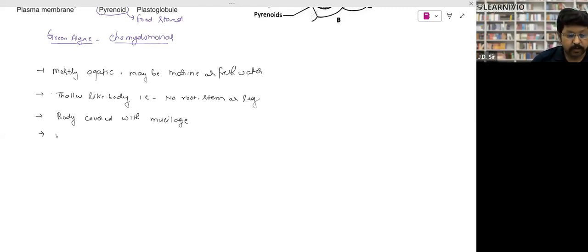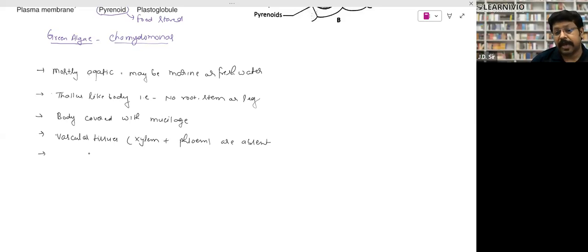Vascular tissue means xylem and phloem. Xylem and phloem are absent. So vascular tissues are not found, they are absent.